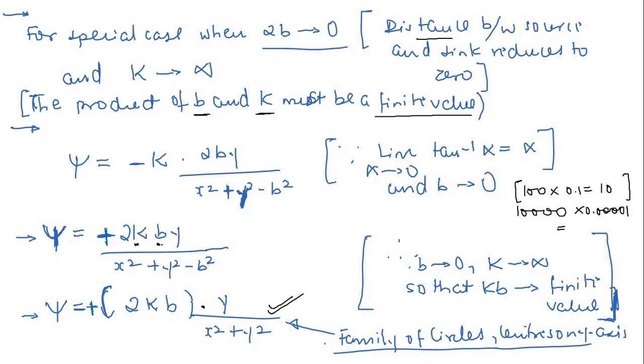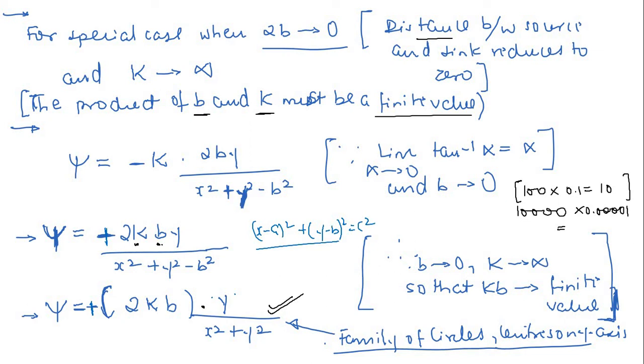So if you go through this equation very carefully, you will observe that it is representing a family of circles, since there is a y term. Let's say here it is x square plus y square. Now it is y, so definitely, if you remember our basic mathematics, this is x minus a whole square plus y minus b whole square is equal to c square.